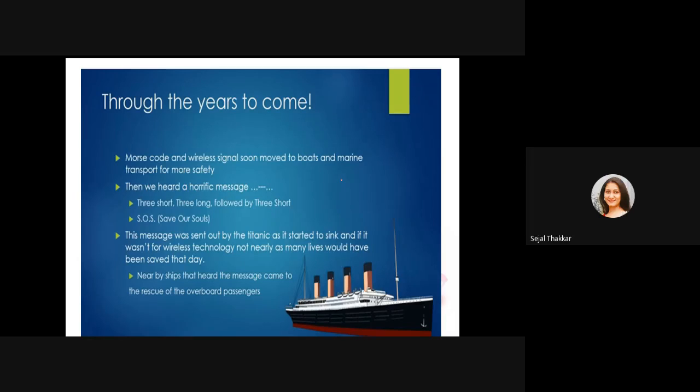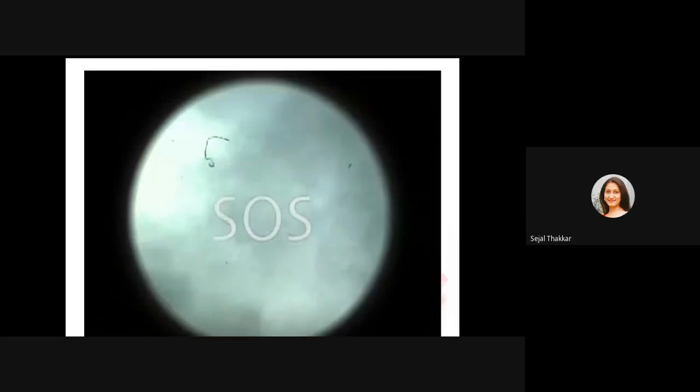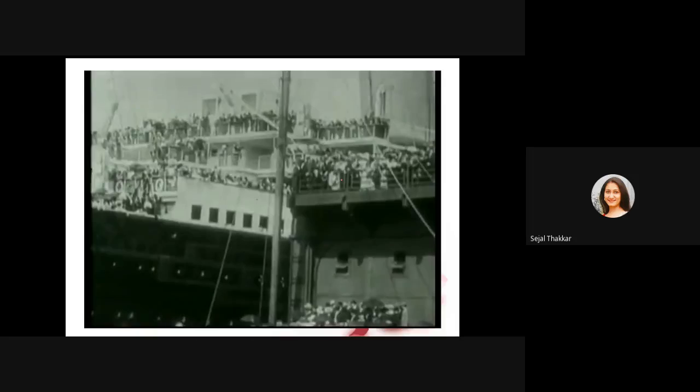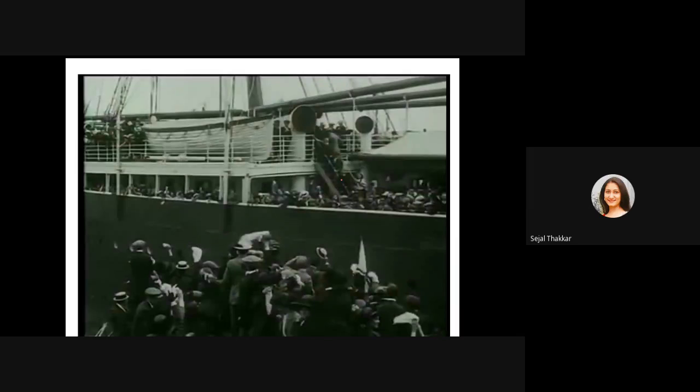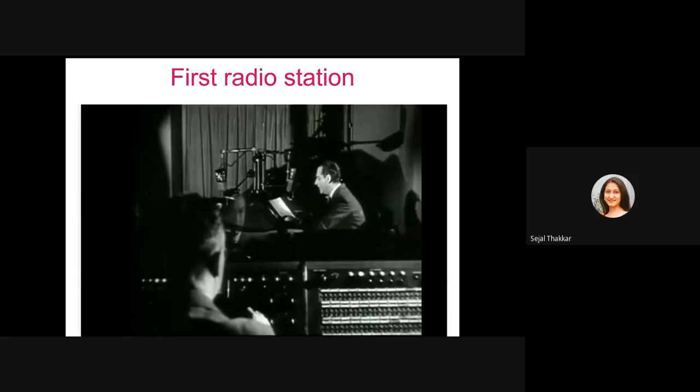At the time of the Titanic disaster, they used three short, three long, followed by three short signals. It means SOS, save our souls. This message was sent through signal language, and using this SOS signal, many boats came around to save people's lives. So at the time of the Titanic disaster, they saved many lives using this signal language.